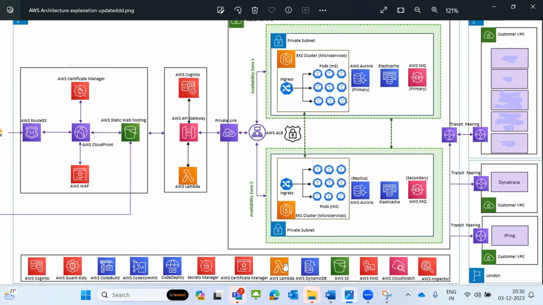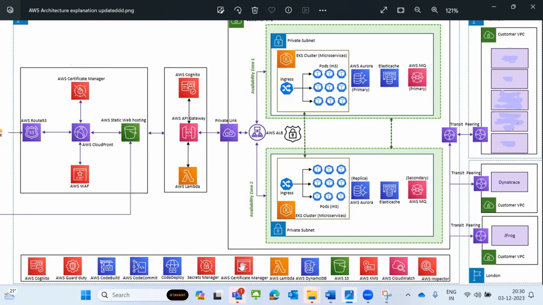And AWS Lambda: I am writing some code or routing rules, either in Java, Python, or .NET. For those purposes I'm using AWS Lambda. You know that the opposite of EC2 is AWS Lambda. With EC2, we need to manage the server. Lambda is serverless, so we no need to manage it. It's auto scaling, and the maximum is 15 minutes per execution. This is called AWS Lambda.